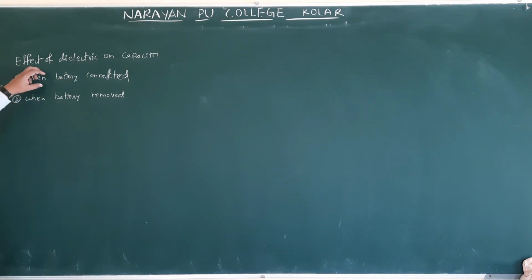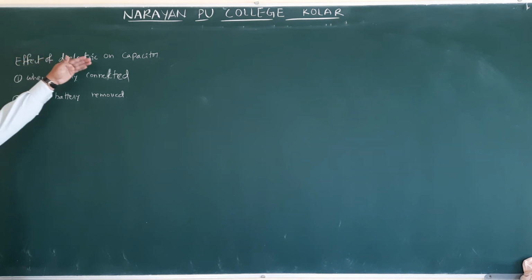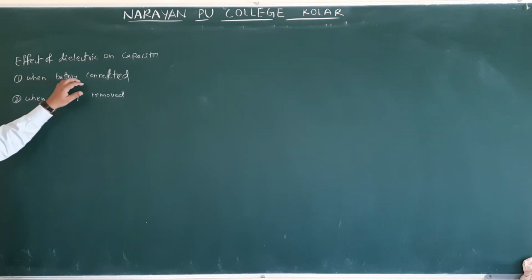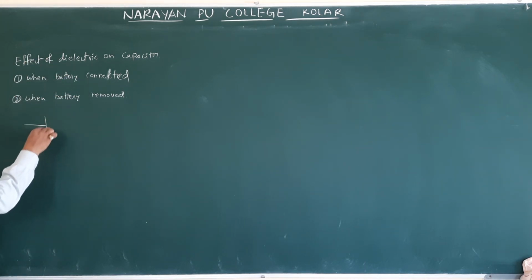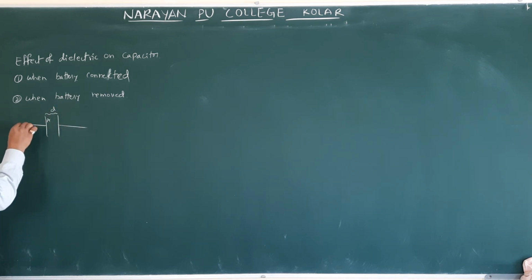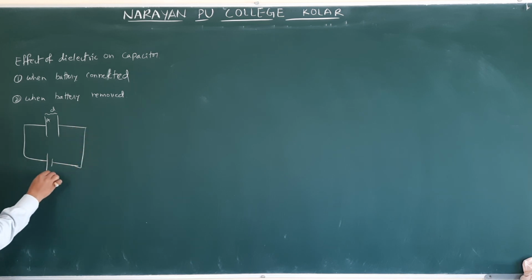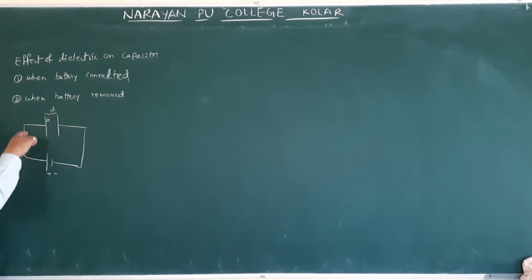Before introducing the dielectric, I am going to give those equations for a capacitor whenever it is connected to the battery. This is a capacitor with separation D and each plate area A, connected to a battery. What will the battery do? The battery is going to store charge on this. Whenever it is charging, the battery is doing some amount of work to store the charge, and some amount of energy also goes into heat.